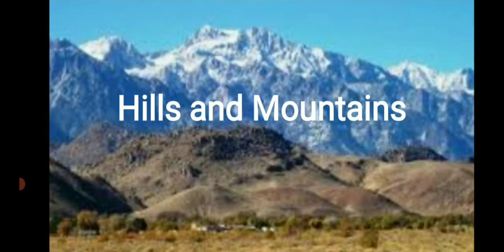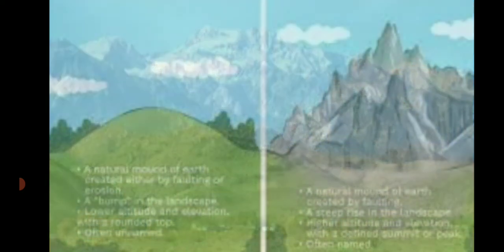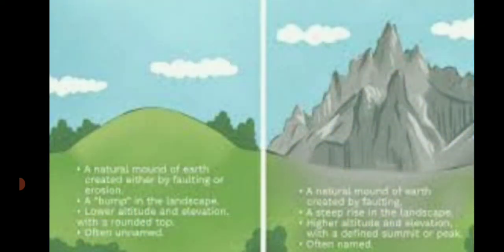Now you see how beautiful it is, hills and mountains. In these pictures there are hills also and mountains also. So first I will explain the difference between hills and mountains. Now in this picture you can see one part is a hill and the other part is a mountain.